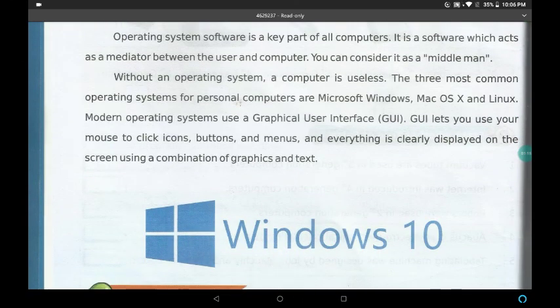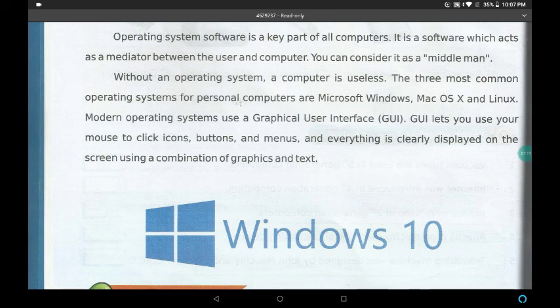See, operating system is a software. It is a middleman between computer and human. The only difference is different brands of OS. Different brands will help us to work better. Microsoft has Windows, Apple has Mac OS, and Linux is a free operating system.